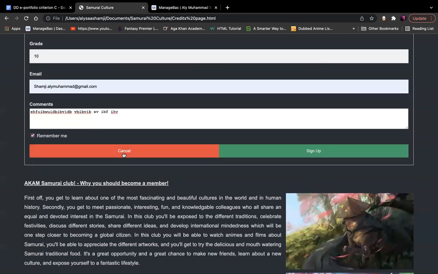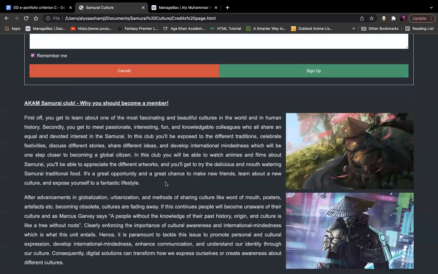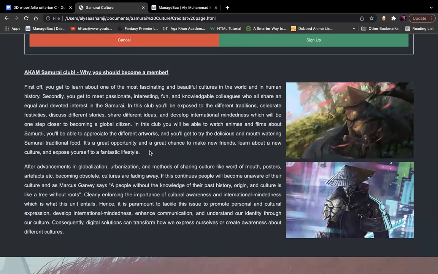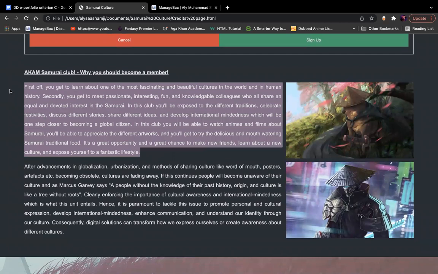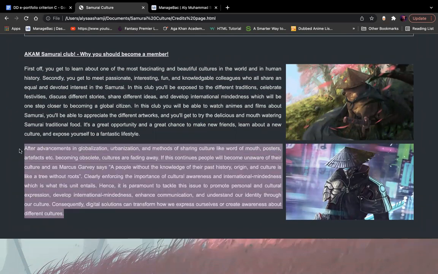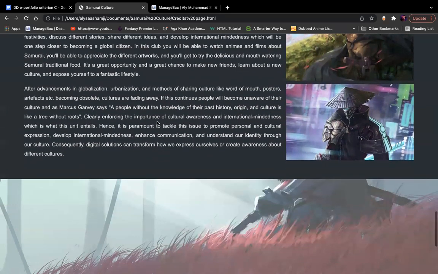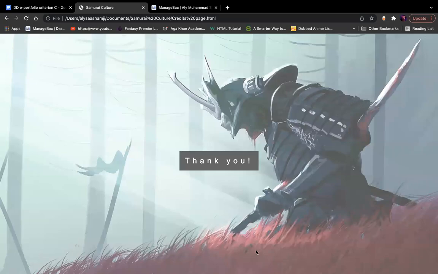Without it, they can press cancel. They can sign up as well. And the sign up also has a hover effect. And finally, this is the last thing. And we have a small introduction on why you should become a Samurai Club member, and our last conclusion about the issue of urbanization and how it is affecting international mindedness. Thank you, and I hope you enjoyed.